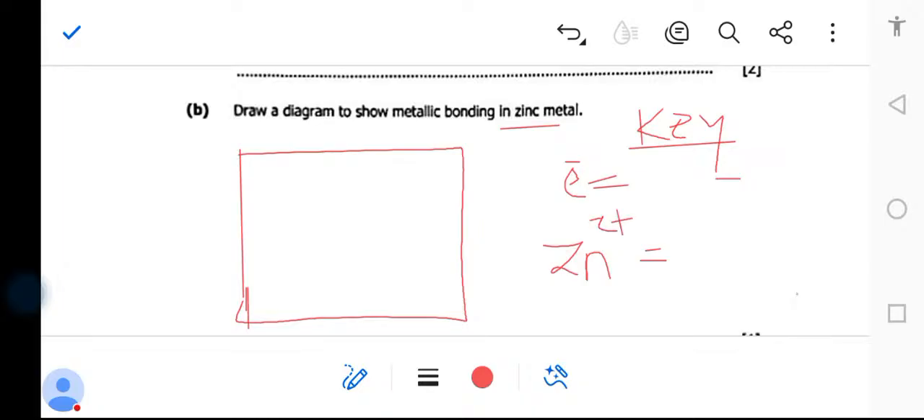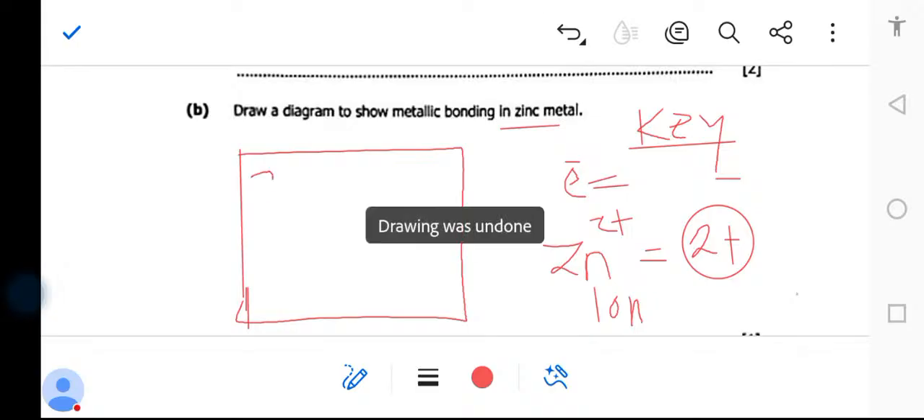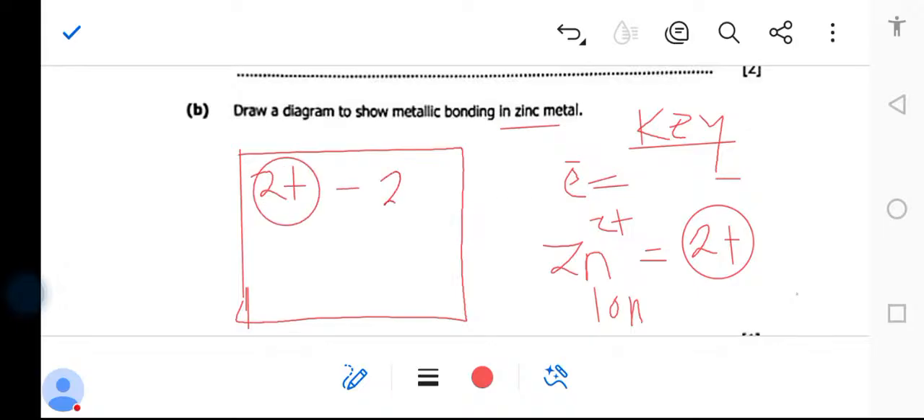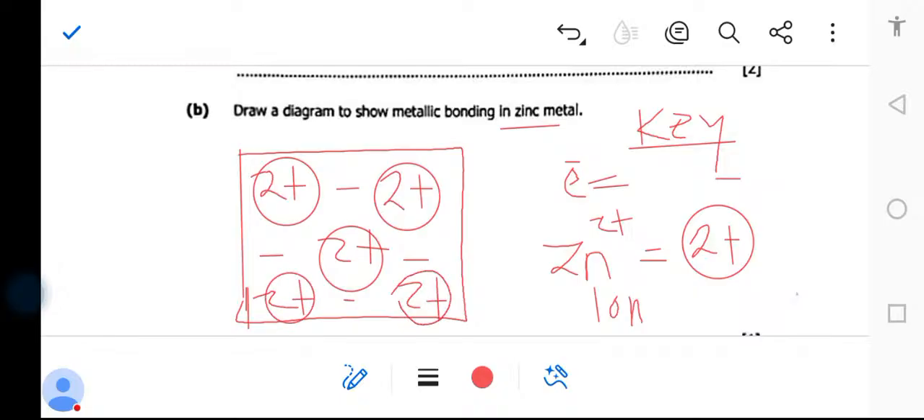So we're going to say zinc has got 2 positive. This is called zinc ion. Okay, your key. Then what do you put now inside? You're going to say 2 plus for zinc, free moving electrons, 2 plus for zinc, free moving electrons, 2 plus for zinc, free moving electrons, 2 plus, just like that.